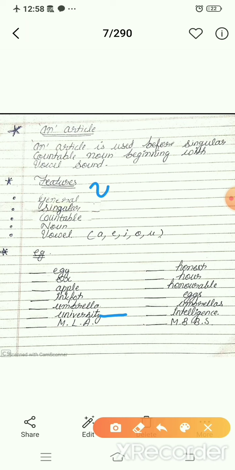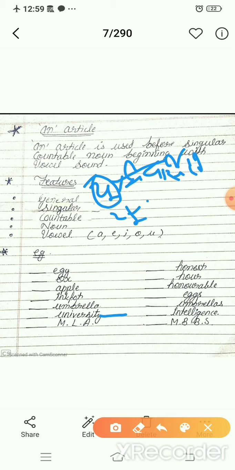University, when you write it down in Hindi, it will start with U, but when you pronounce it, the sound of the U is not the sound in "umbrella". Look above at the example umbrella: here we have filled in "an" because we pronounce it "umbrella".